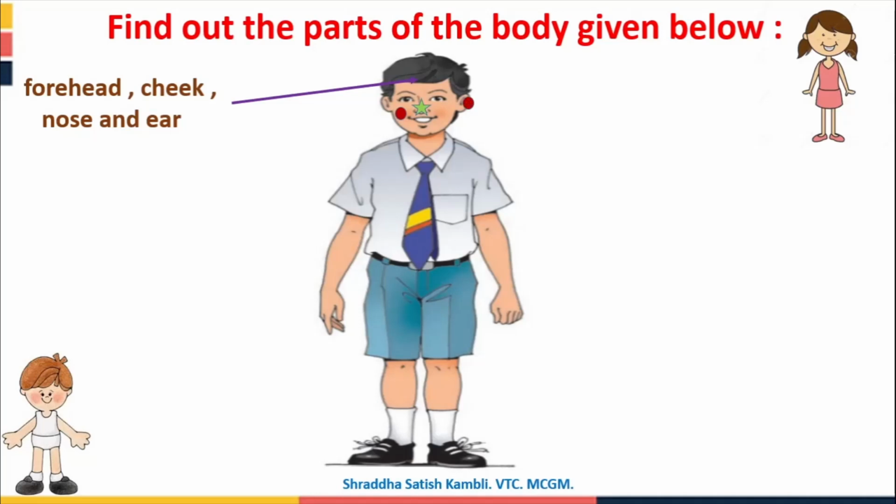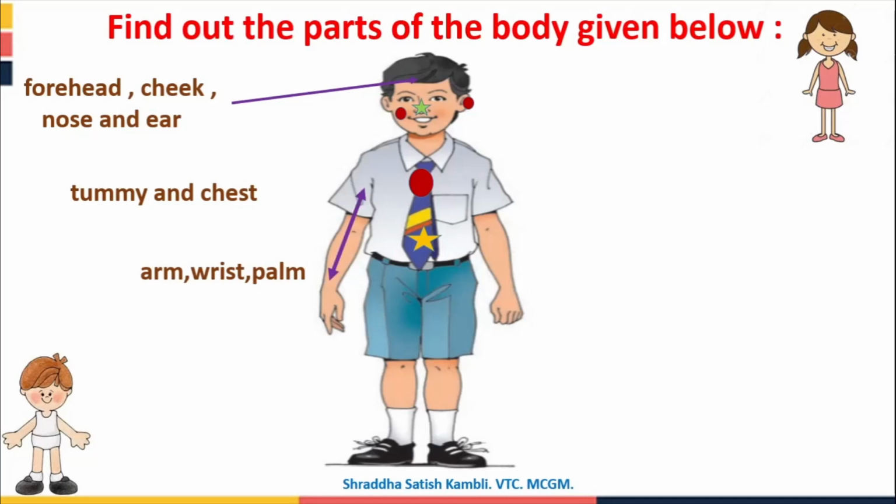Now let us try to see where his tummy and chest are. Tummy means stomach. So where is his tummy? See, his tummy is here. And where is his chest? Here is his chest. Alright, so we have his tummy and his chest. What about his arm, wrist and palm?